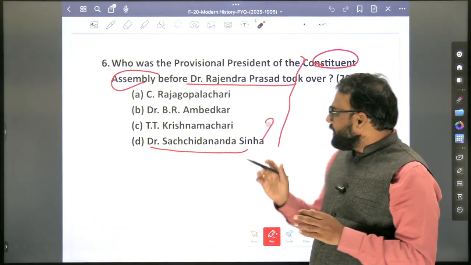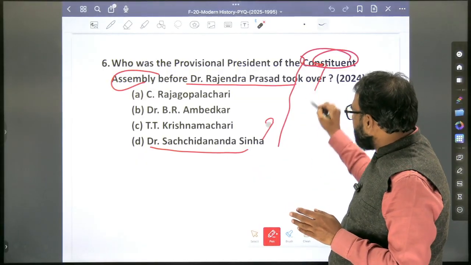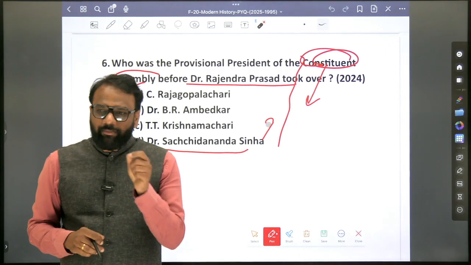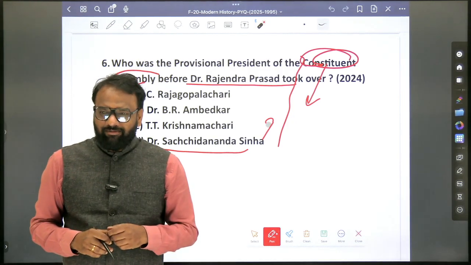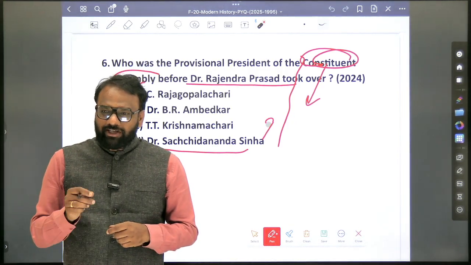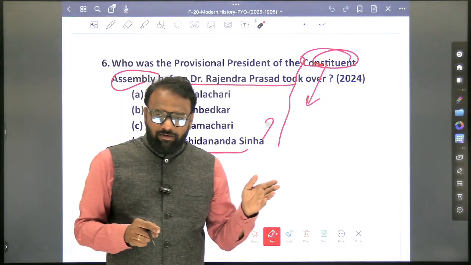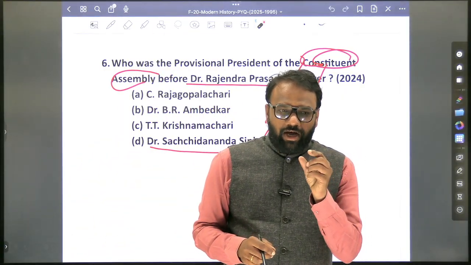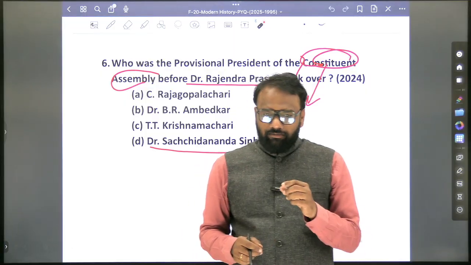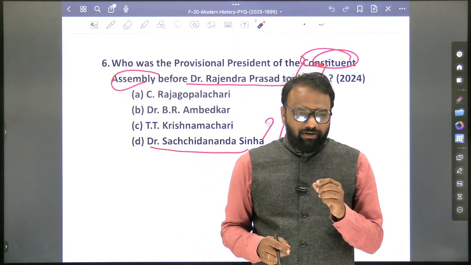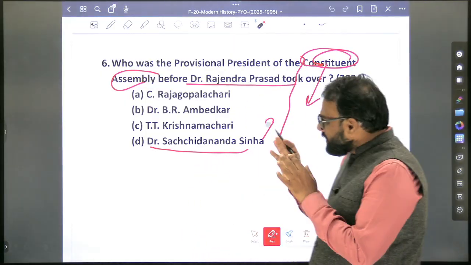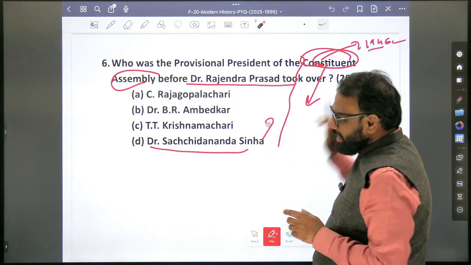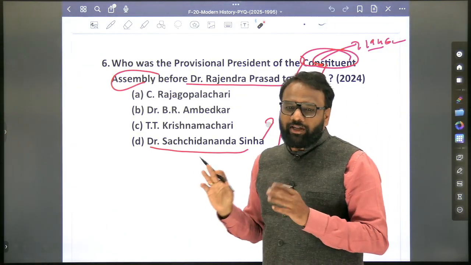When it comes to the Constituent Assembly, the first time when did it meet? In which year? I am not asking you a particular date. Yes, which year? 1946. Okay, 1946. Can you recall the approximate month, if not the date? December 9, 1946. Okay, these things you should be able to recall. So Constituent Assembly, 1946. The exact date might not be important, but you'll also add the date here.